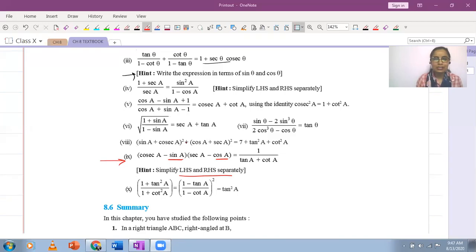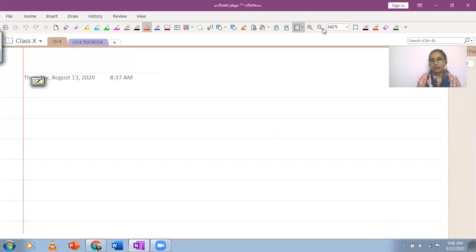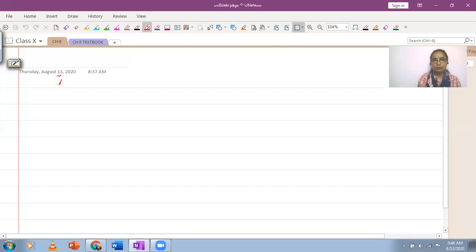And don't think that this is difficult. I would really suggest कि अगर आप सोच लोगे बिल्कुल sums नहीं होंगे. If you start thinking before you actually try a question that this is difficult, I'm not going to be able to do it, तो फिर तो बिल्कुल ही नहीं होगा. Do this part with me and then we will see. Let's write down. I'm doing ninth part of the exercise now with you.